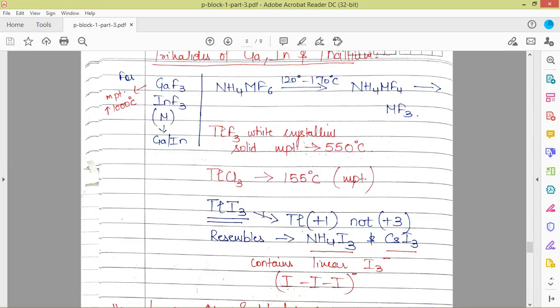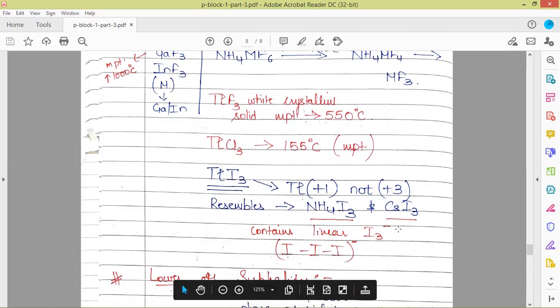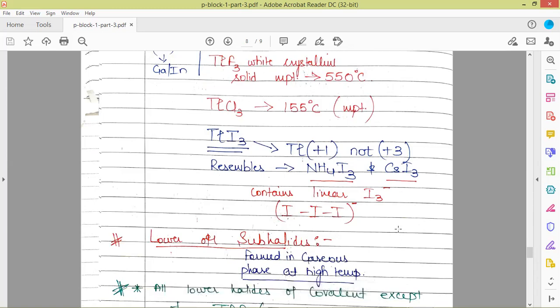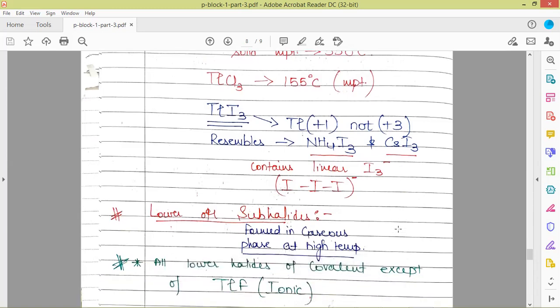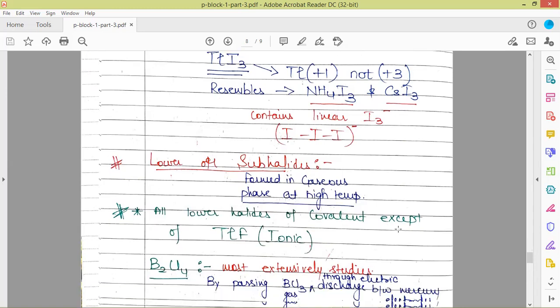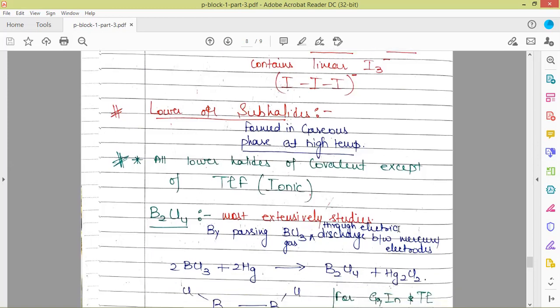So thallium triiodide resembles the structure of ammonium triiodide and cesium triiodide, where the whole I3 has a single negative charge. Also, we have lower halides, or we call them subhalides. These are formed in the gaseous phase at high temperature. Out of the subhalides, or we can say monohalides, we have thallium fluoride, which is an ionic compound.